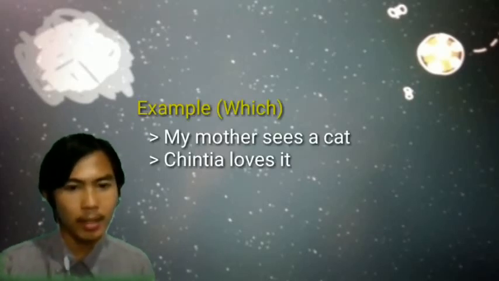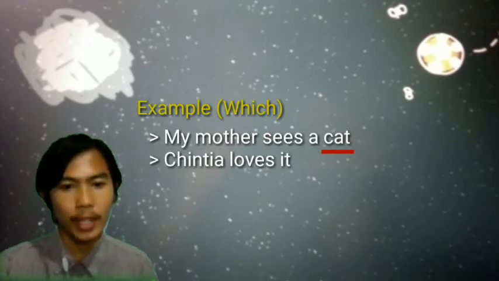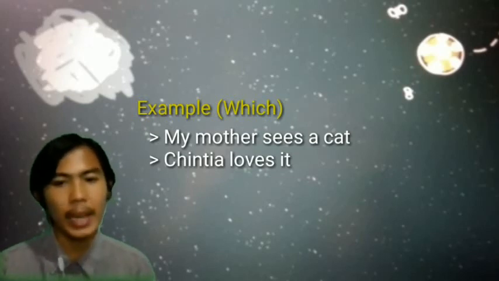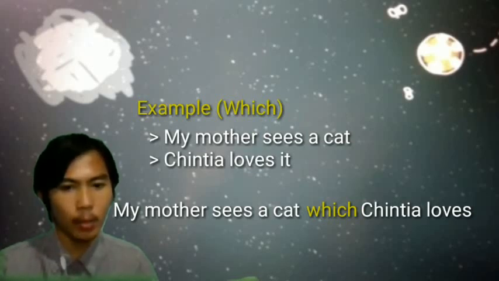Example, two sentences: my mother sees a cat. Cynthia loves it. Cat is the object in the first sentence. It is the object in the second sentence. Cat is a described non-person, so we use the conjunction which. So the sentence becomes: my mother sees a cat which Cynthia loves.